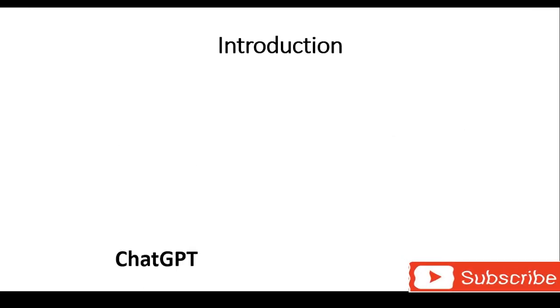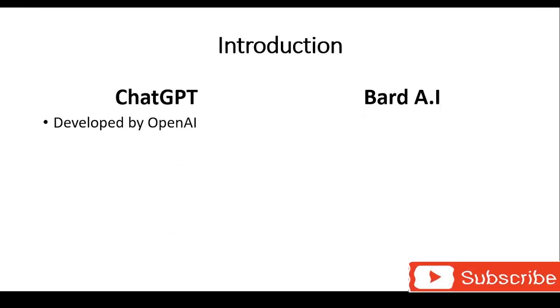Let's start by introducing each one of them. So ChatGPT was developed by OpenAI, and OpenAI as a company was created by tech enthusiasts, AI researchers, and funded by billionaires such as Elon Musk, who felt that there is need to develop a competitor in the field of AI that would compete with Google.